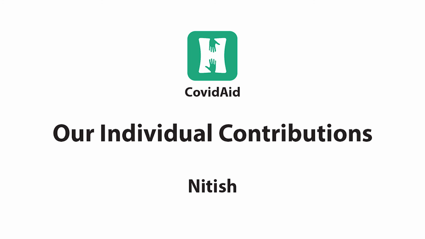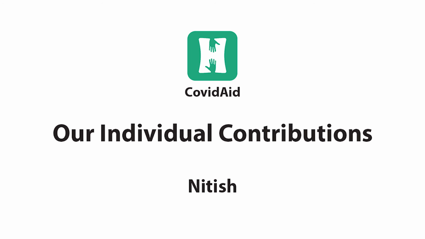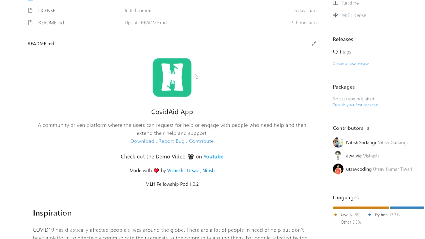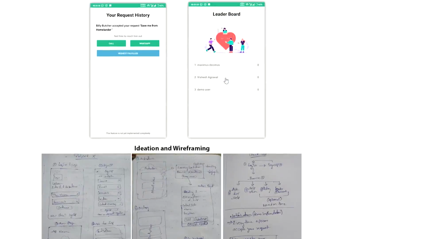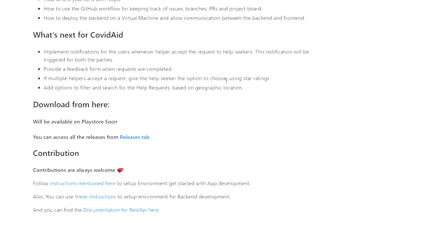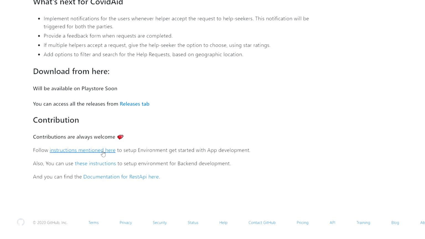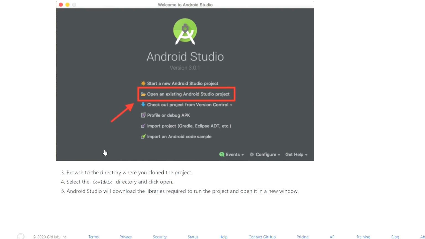I have developed the wireframes and built the whole Android app. I have learned about handling sessions in Android and have implemented the same. I have also taken this opportunity to learn a few basics about Flask. Apart from the development stuff, we also concentrated a lot on writing the documentation for the app and the REST API. We have also added a full-fledged guide for environment setup so that it will be useful for people who are willing to contribute to our project in future.